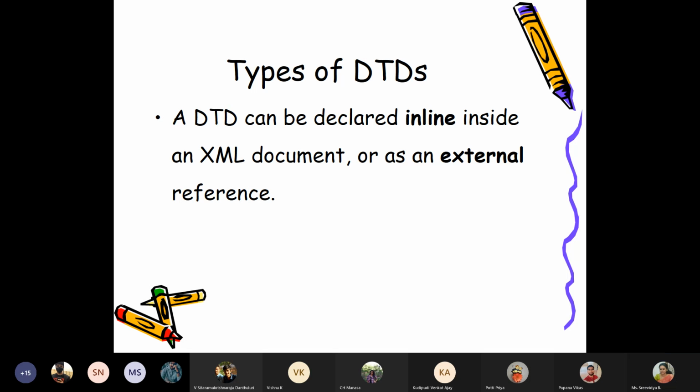If it is inline, whatever I am writing there will be verified for that particular XML document only. But if it is an external DTD, it is not necessary that this particular XML document alone can be verified against it. Any XML document can be verified against it. So inline is more specific to that document. External is specific to the entire folder in which it lies.